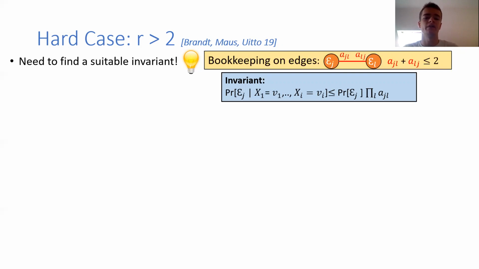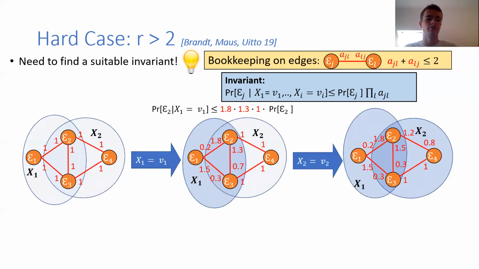The probability that some bad event E_j happens, conditioned on all the random variables that were fixed, is bounded by the original probability times the product of a_jl. This seems maybe not clear at first sight, so let's do an example. Here we consider that we fix the random variables one by one. First x1 is equal to v1, then x2 equals v2. At the beginning, we can set all the values on the edges equal to 1, because if you have not fixed anything, then the probability of E_j conditioned on what you have fixed is just the probability of E_j. Hence, this is at most the probability of E_j times the product of some ones.